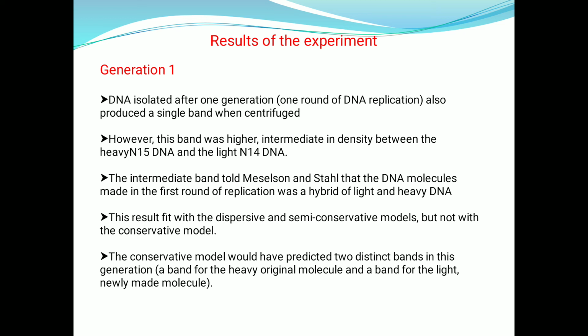Suppose it is following the conservative model, then what will it show? It will show two bands, one of N15 and the other of N14. But it's showing only a single band which is intermediate between N14 and N15. So it may be either the dispersive or the semi-conservative model, based on the generation 1 analysis. The conservative model would have predicted two distinct bands in this generation, a band for the heavy original molecule and a band for the light newly made molecule.